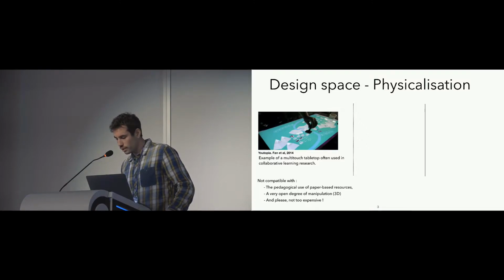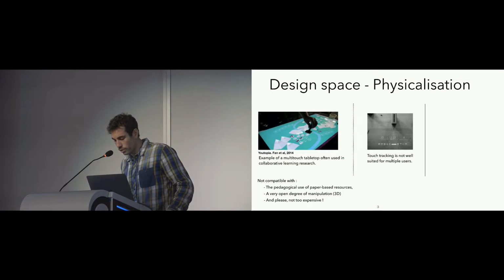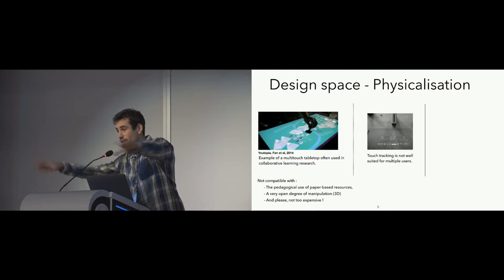That's why we didn't go for a multi-touch tabletop, even if the literature uses this interface a lot. After that, we thought that maybe we could use projection plus touch tracking, but it's not really suited for users who use their hands everywhere on the table.